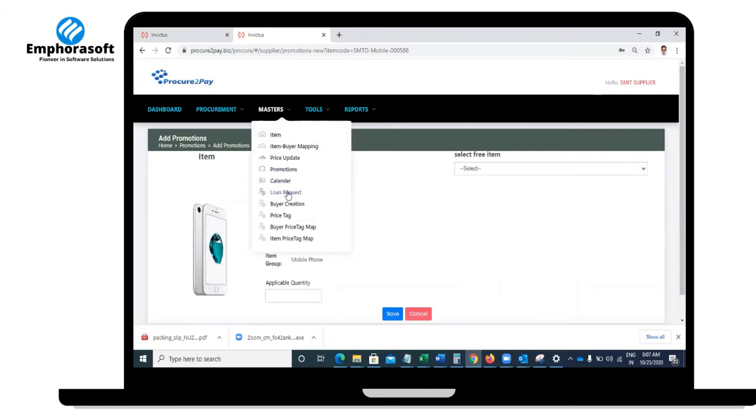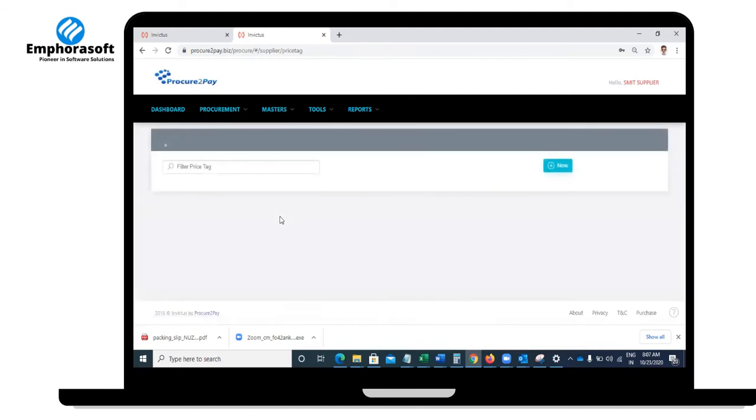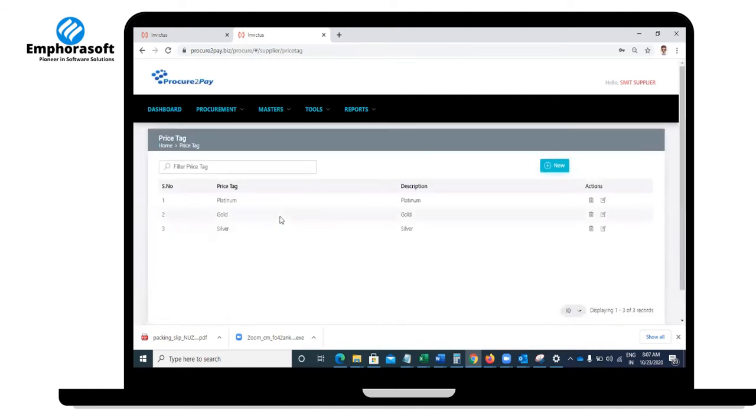Okay, I will cover this thing in another demo. So now, what is a price tag? A price tag is something where you want to supply the product to your customers with various ranges. Meaning the product cost is, say, $10, but you don't want to give $10 to all your customers, right? You want to classify your customers. So whomever you are doing very good business with, you will give them very good pricing, right?